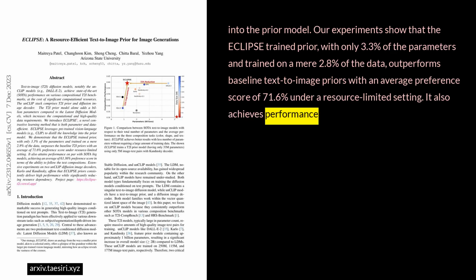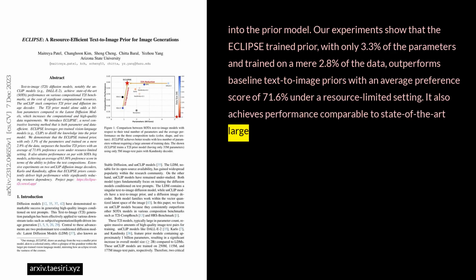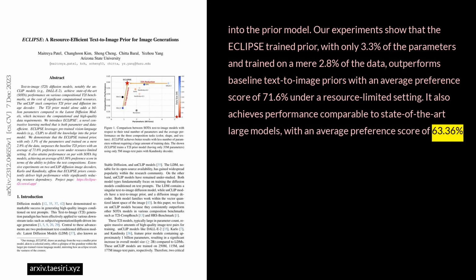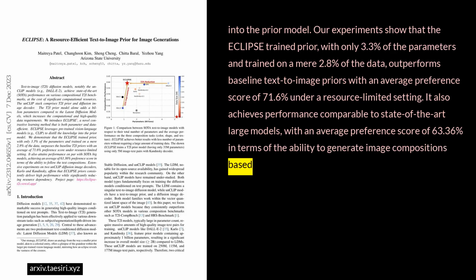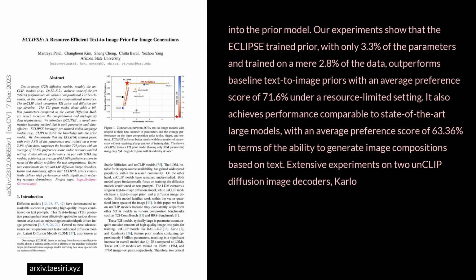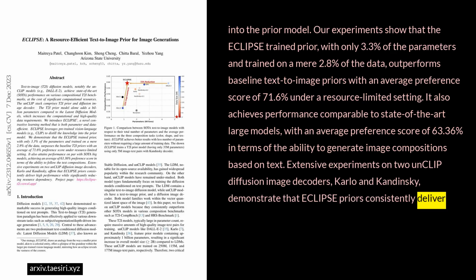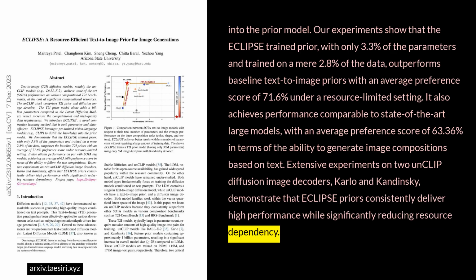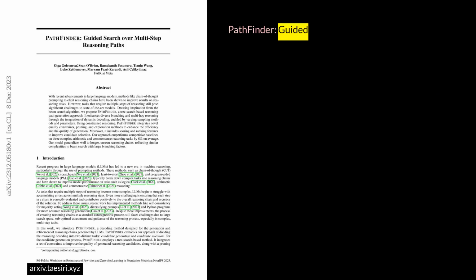It also achieves performance comparable to state-of-the-art large models, with an average preference score of 63.36% in terms of the ability to generate image compositions based on text. Extensive experiments on 2 unCLIP diffusion image decoders, Karlo and Kandinsky, demonstrate that ECLIPSE priors consistently deliver high performance while significantly reducing resource dependency.